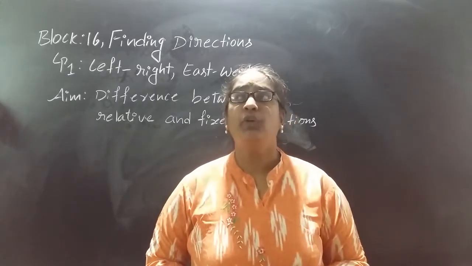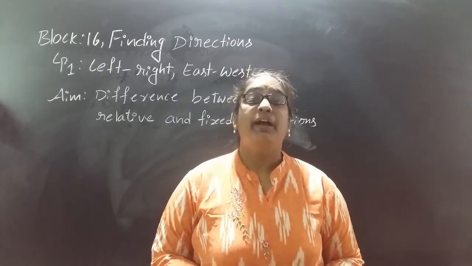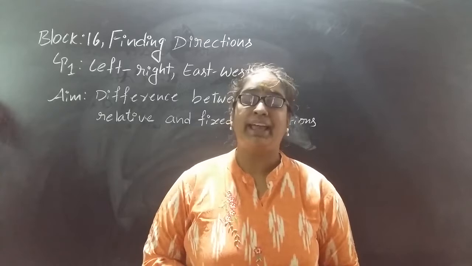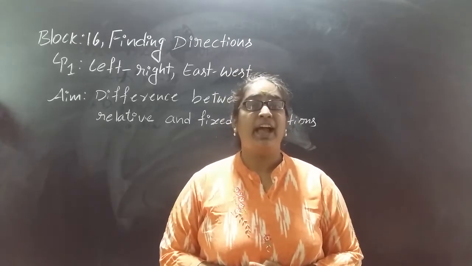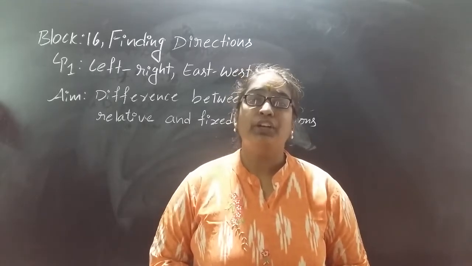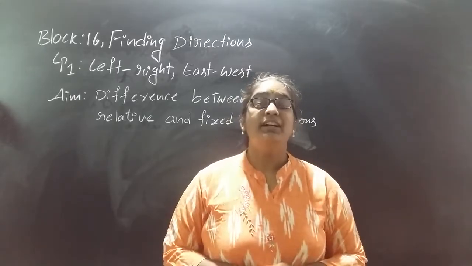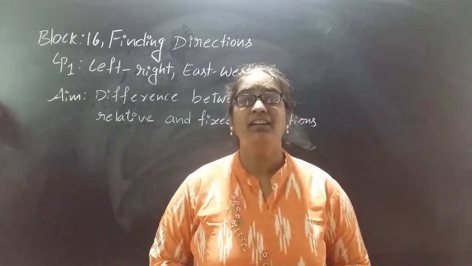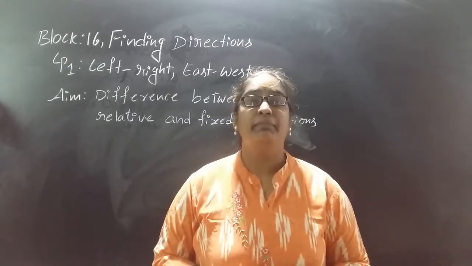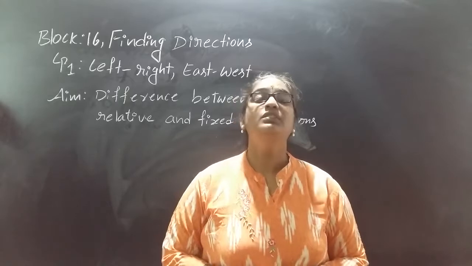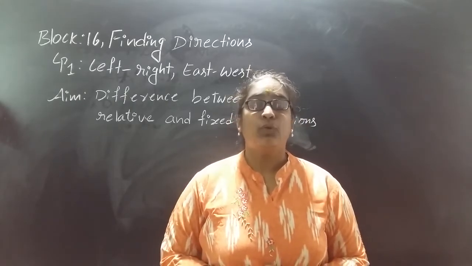But what if we have to find the exact location? How are we going to find the exact location? Which are those directions which help us to find the exact location? Today we are going to discuss that. What is the difference between left and right and the fixed directions? The relation between left and right, front and back and fixed directions is what we are going to learn in our lesson. To learn those things, first we have to see one activity.